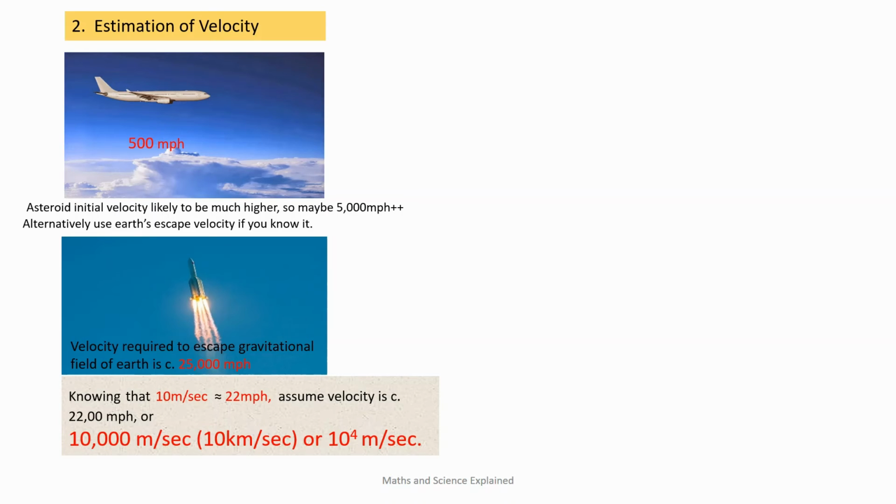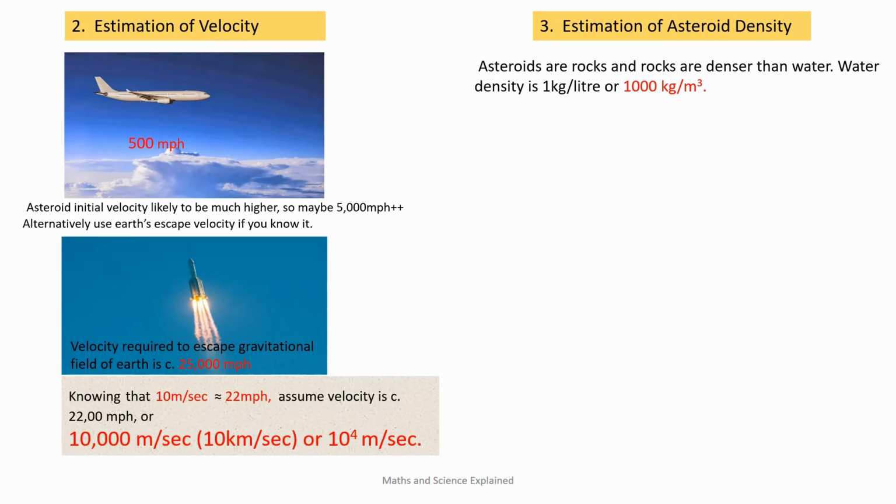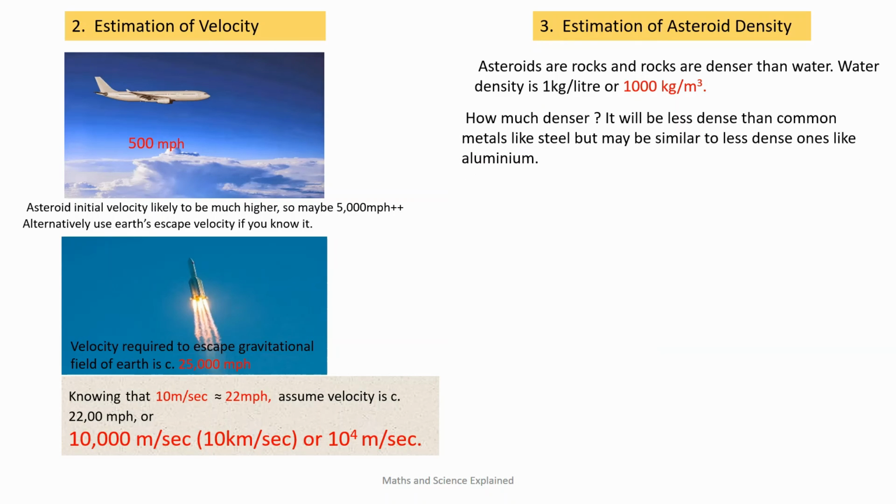Let's now move on to estimating the density of the asteroid. An asteroid is a rock, and we know that rocks are denser than water. Every school student should know that the density of water is taken as 1 kilogram per litre, or 1,000 kilograms per metre cubed. But how much denser are rocks? Most people will know that they are less dense than common metals like steel and copper, but unless you know the relative density of steel or copper, that doesn't help.